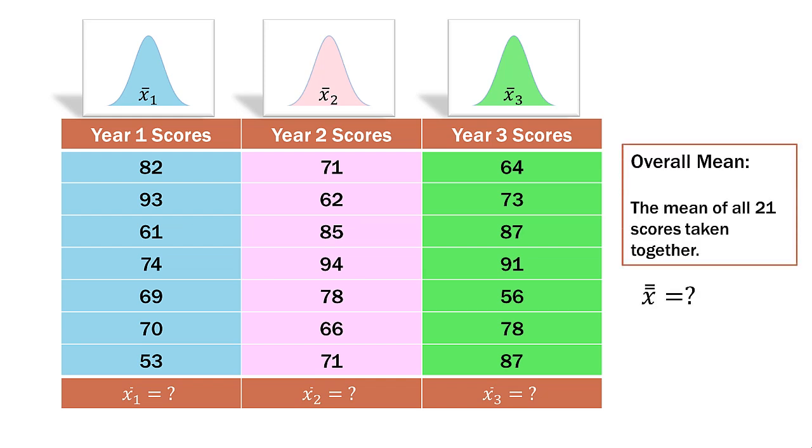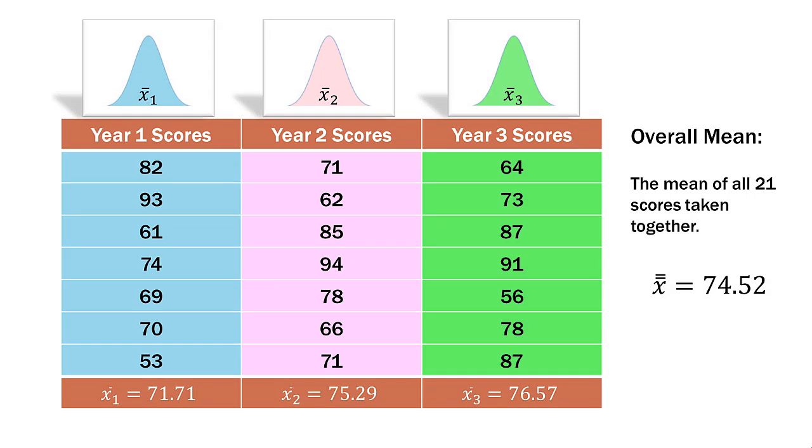Now there will also be an overall mean, which is the mean of all 21 scores taken together. Sometimes this is called the grand mean. I call it the overall mean. Same thing. So there are several means under consideration here. We have the mean for each column or each factor level. It's the same thing because our single factor is the year of the student. So we have x bar sub 1, x bar sub 2, and x bar sub 3. Then of course we have the overall mean, or sometimes it's called the grand mean, which is the mean of all 21 scores taken together.